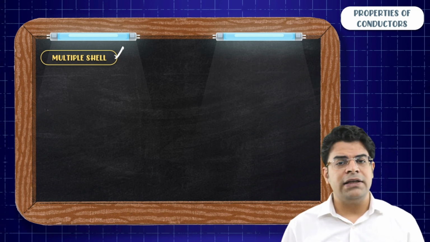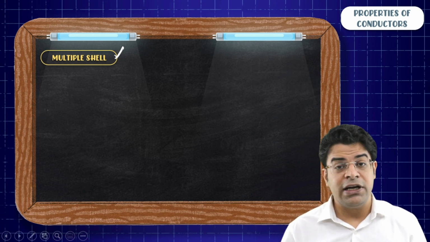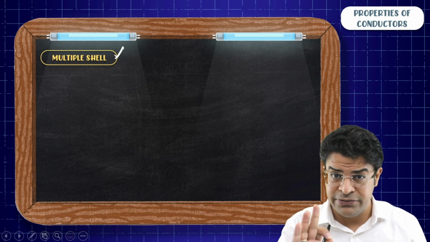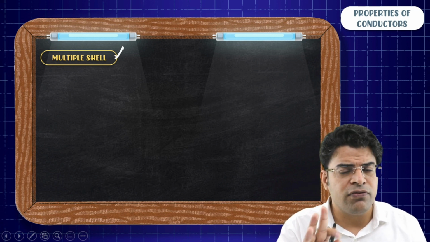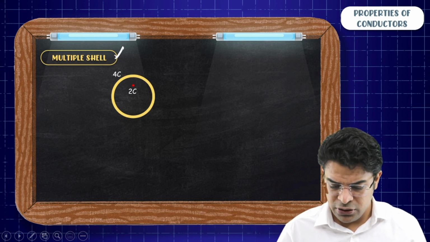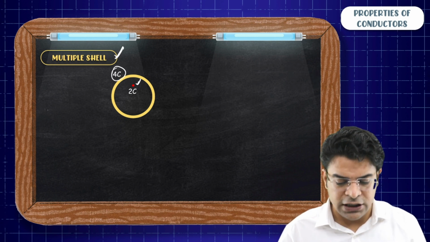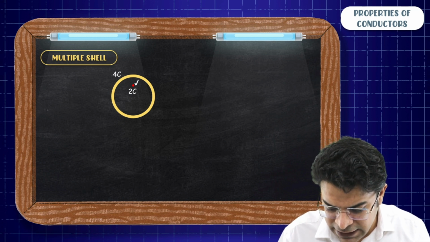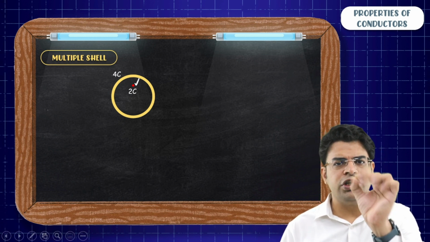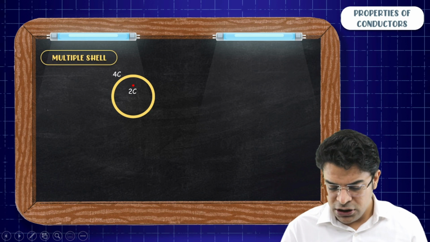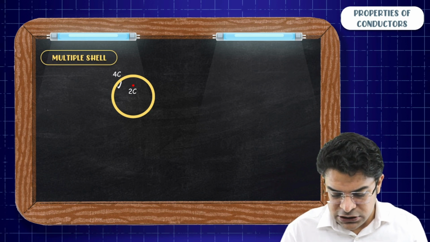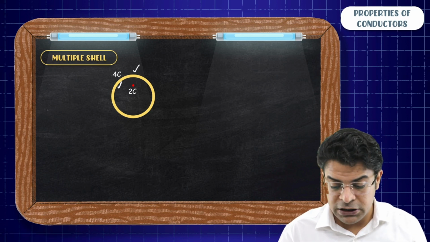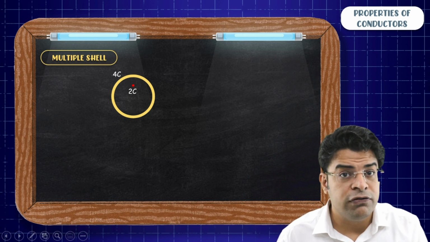What if, rather than having multiple parallel plates, we get the case of multiple shells? It's easy. Just listen to the argument carefully, you will get it easily. So let's say you have a metal shell with a charge of 4 coulomb, and inside the shell you have placed a point charge of 2 coulomb. So the question is, what will be the charge on the inner surface of the shell? What will be the charge on the outer surface of the shell?